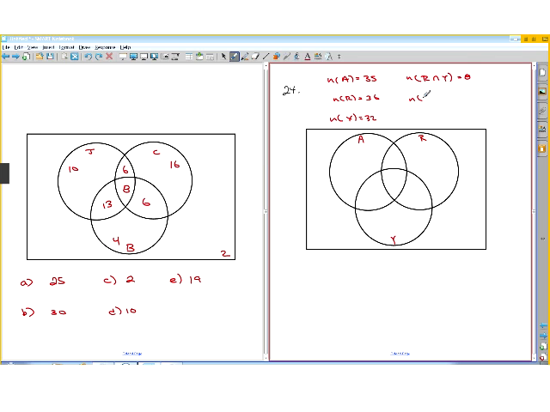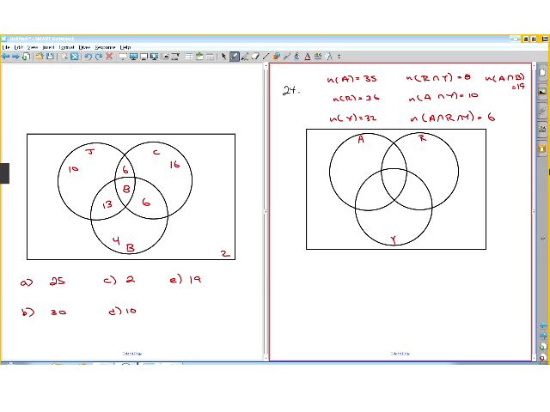The number of A intersect Y is equal to 10. The number of A intersect R intersect Y is equal to 6. And the number of A intersect R is 19.